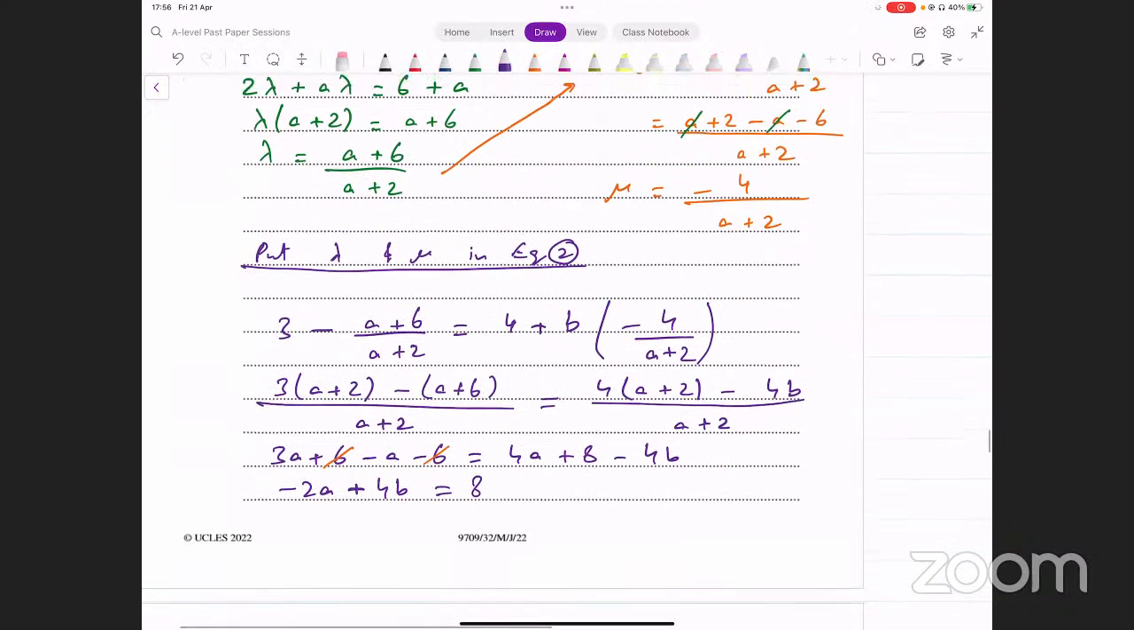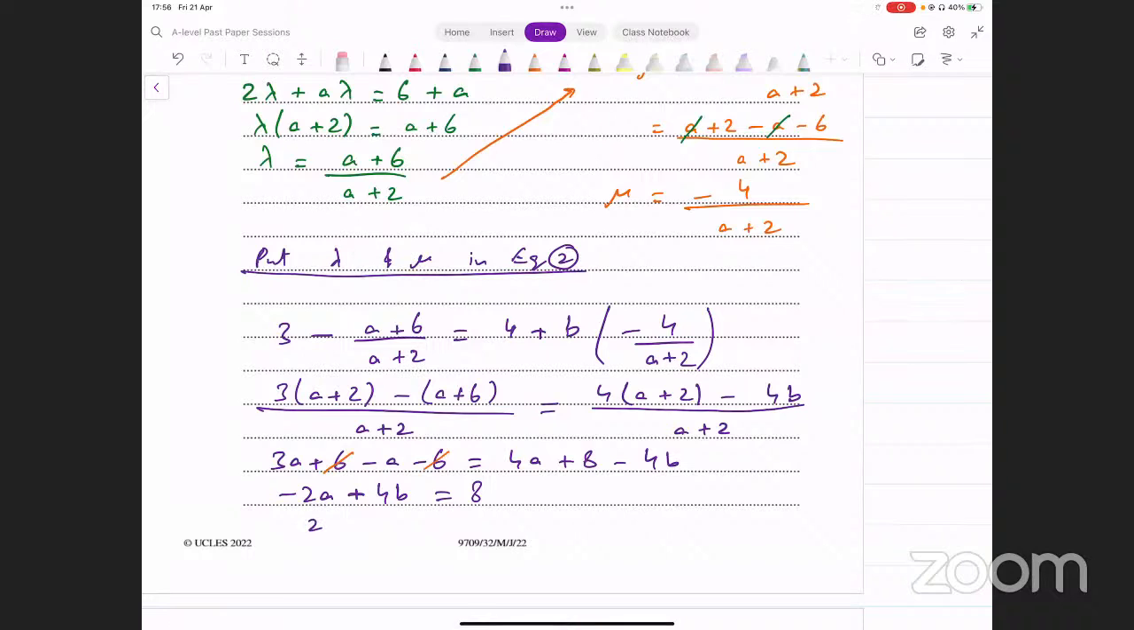इसको हम simplify अगर कर लें, 2 से divide कर दें पूरी equation को, that's going to give us 2b minus a equals 4, and that is what we had to prove there. 2b minus a equals 4.